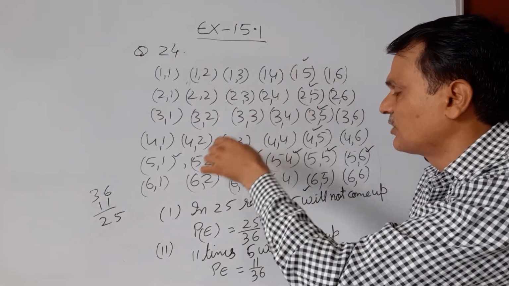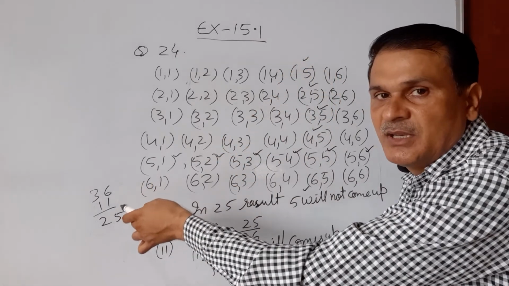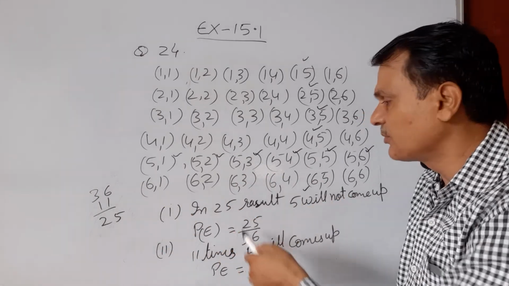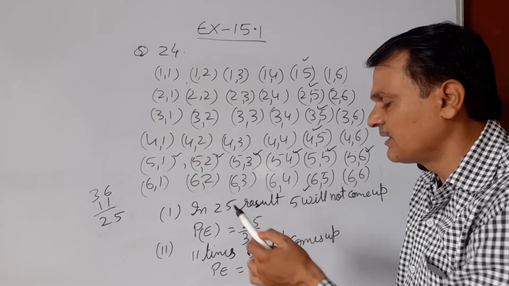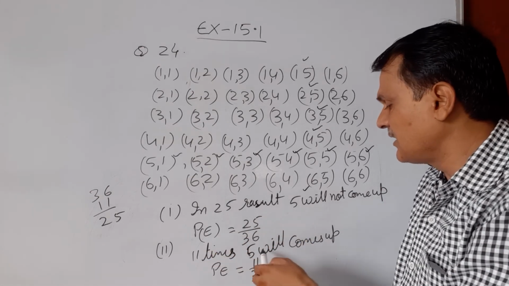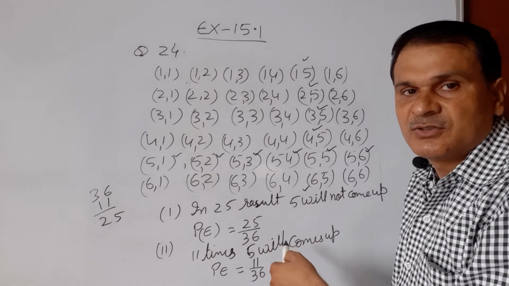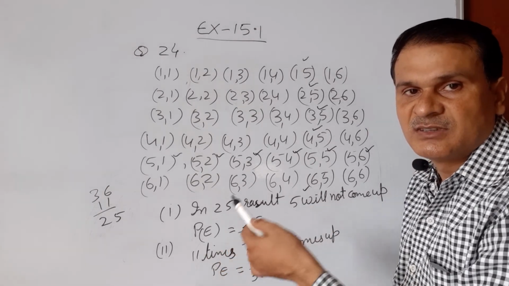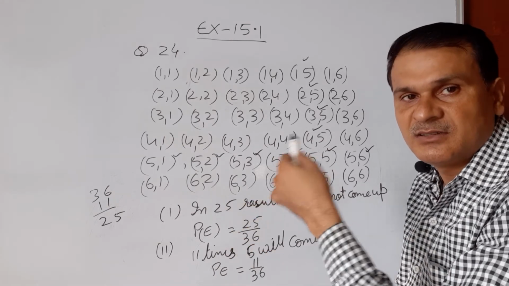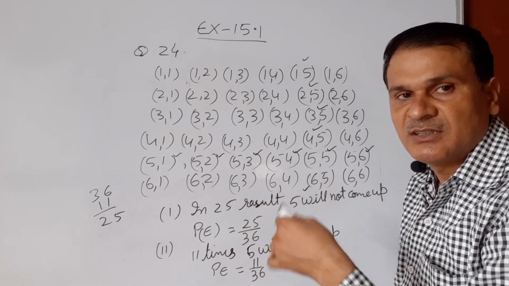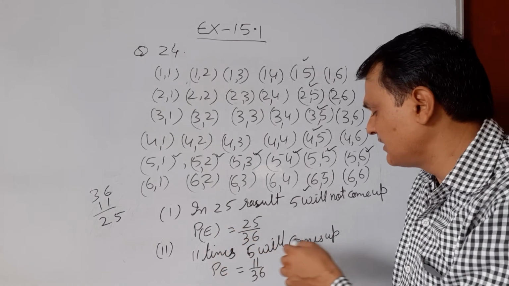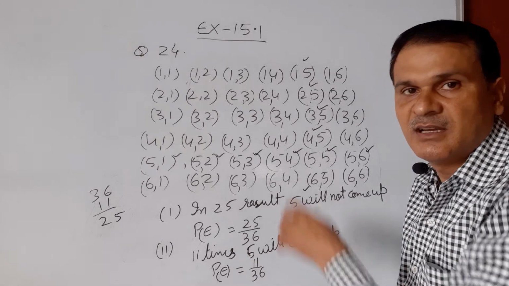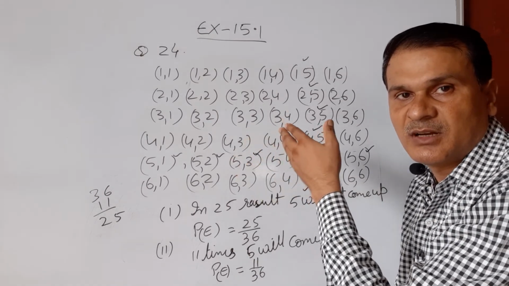सो there are a total of 11 options in which 5 will land up. सो इन 25 रिजल्ट 5 will not come up. So the probability of that event is 25 upon 36, and 11 times 5 will come up. So in the second part we have to find out 5 will come up at least once. So 5 will come at least twice also, once and twice. So we get the 11 times and the probability of this event will be 11 upon 36. And this is the answer of question number 24.